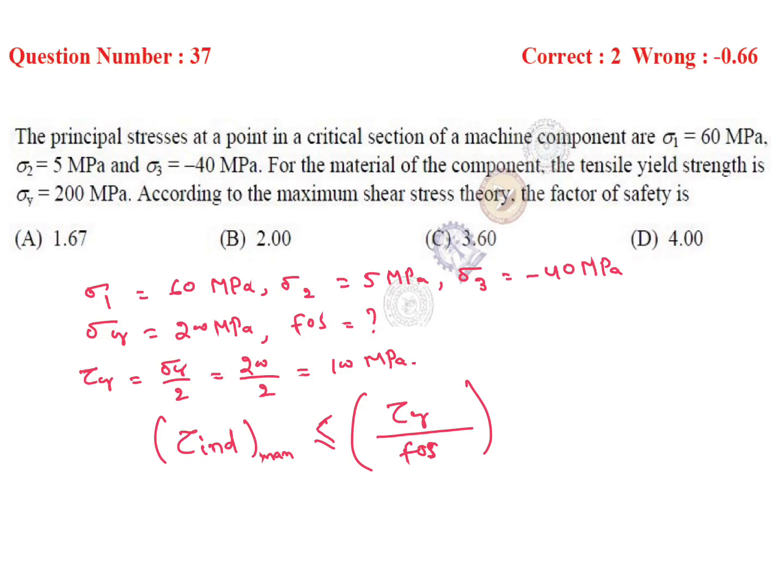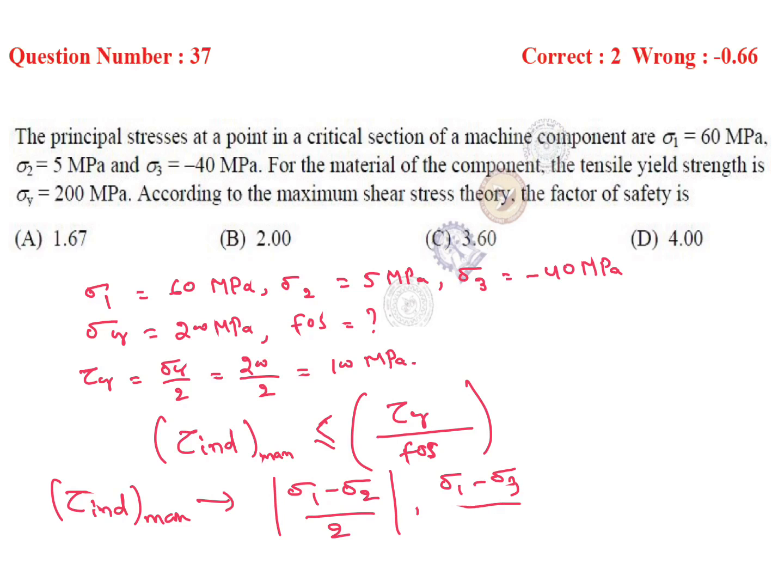So maximum value of tau induced is the maximum of (sigma 1 minus sigma 2) by 2, or (sigma 1 minus sigma 3) by 2, or (sigma 2 minus sigma 3) by 2.